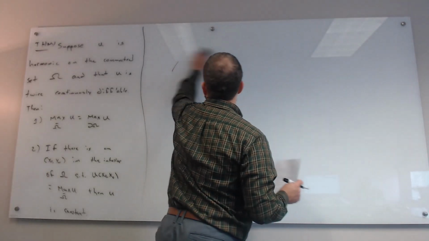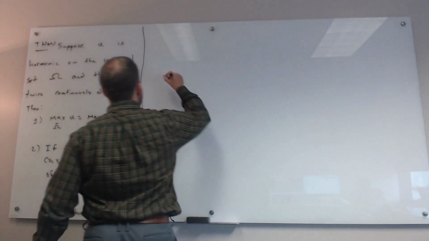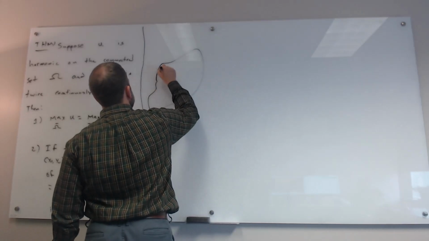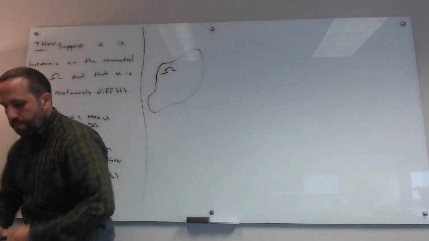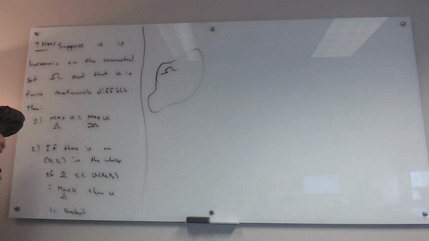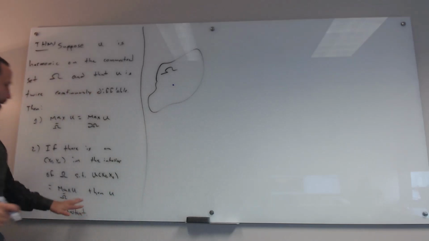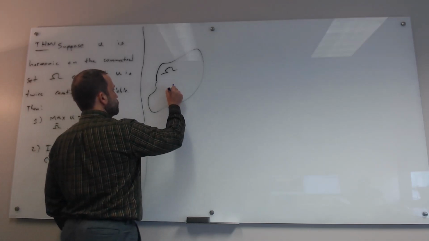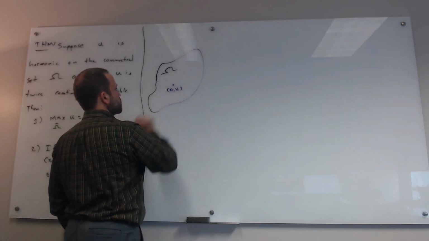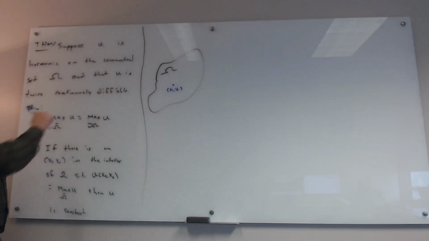Okay, so let's prove this. I'm going to draw this domain omega just to help with the illustration. So this is omega, and like I said, it's going to be helpful for us that the domain is connected. That's a crucial property here, and you'll see why in just a minute. First, I'm going to prove the strong maximum principle, and then from that I want you to figure out how you can prove the weak maximum principle. There's also one of the discussion questions where I ask you to prove the weak maximum principle using a perturbation method.